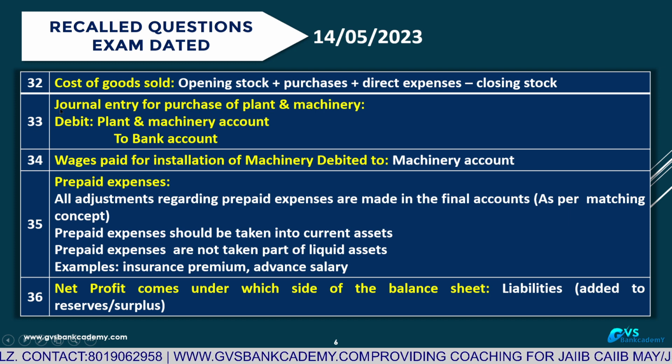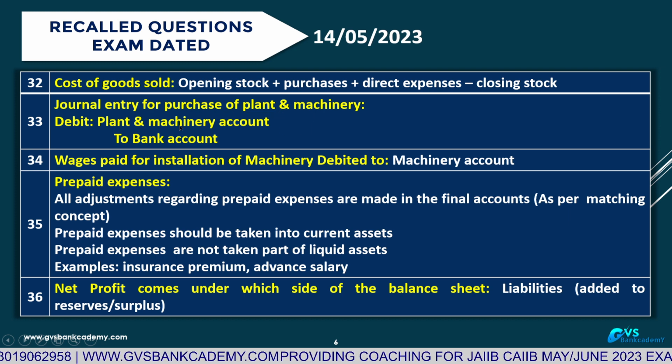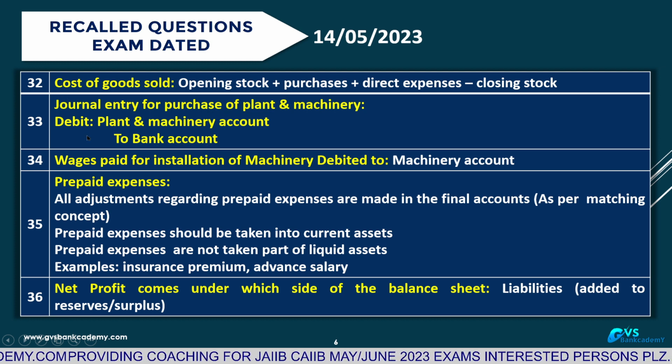Question number 33. General entry for purchase of plant and machinery. At the time of purchase of plant and machinery, what is the general entry? Debit asset account, plant and machinery account. This is a real account. Debit what comes in, plant and machinery. Credit, you are giving a check from the company bank account. This is also a real account. It is going out. Credit what goes out, bank balance, cash is going out. So this is the general entry for plant and machinery.